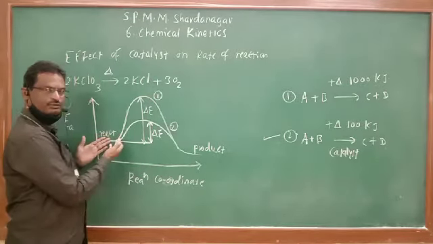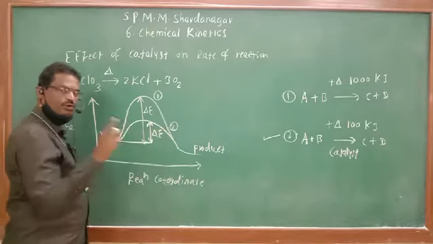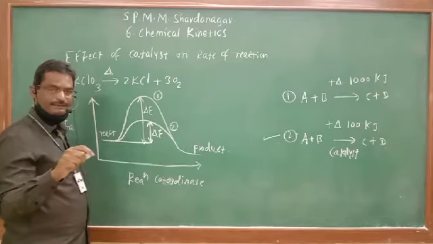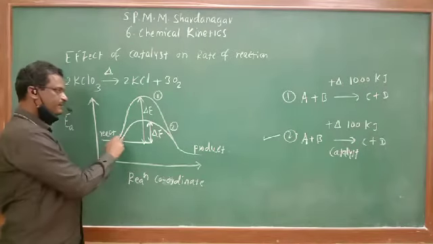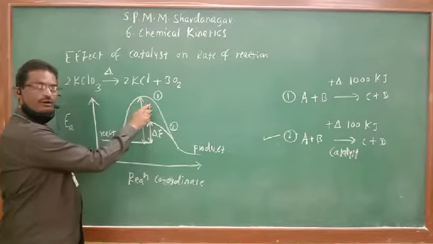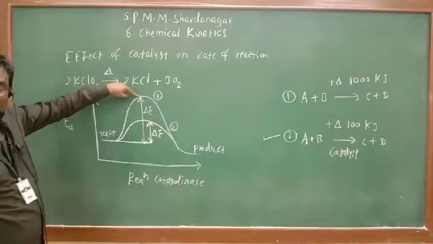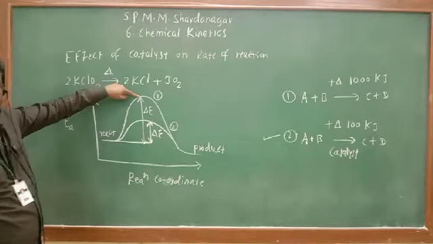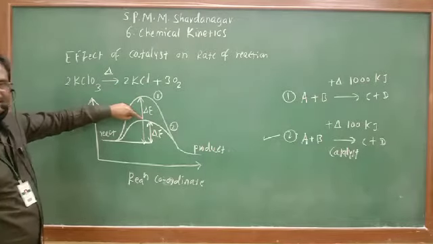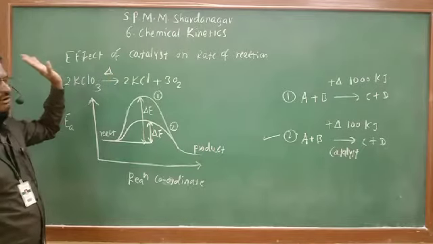Same is the case here also. Whenever a catalyst is used, reactants have to cross a less energy barrier. In absence of catalyst, reactants have to cross a large energy barrier, and the rate of reaction in the absence of catalyst is less, whereas the rate of reaction in presence of catalyst is faster. That is the effect of catalyst on rate of reaction.